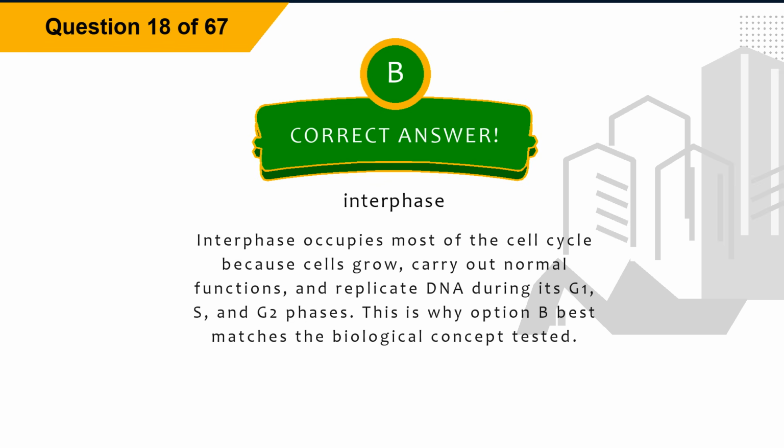Explanation: interphase occupies most of the cell cycle because cells grow, carry out normal functions, and replicate DNA during its G1, S, and G2 phases. This is why option B best matches the biological concept tested.